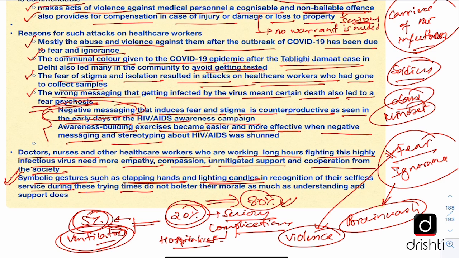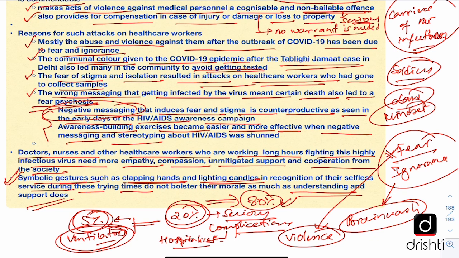But for really bolstering their morale, it is very much required that we understand and support what the healthcare professionals are doing by trying to help them in their work, by making sure that we do not spread the infection, we do not create problems, we understand their limitations, and we do not attach a stigma upon the healthcare professionals that they are the carriers of the disease. They are not the carriers of the disease, rather they are fighting the disease. They are the frontline soldiers fighting this battle against the COVID-19 pandemic, and we must all extend our support to them. So these were all the key points mentioned in the editorial.